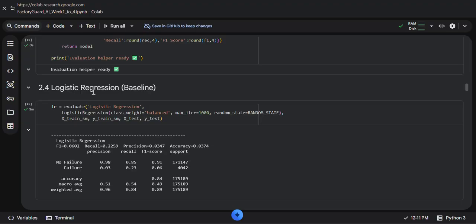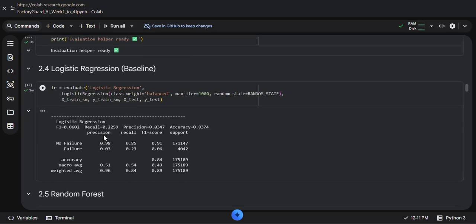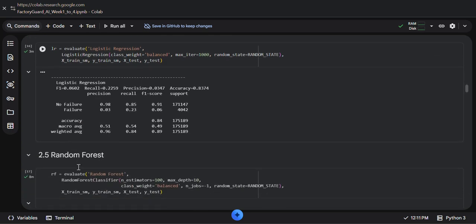The first model I evaluate is logistic regression. In the output we can see the classification report and confusion matrix with its values: precision, recall, F1 score, accuracy, no failure, and the weighted average and macro average.